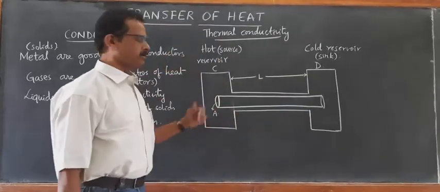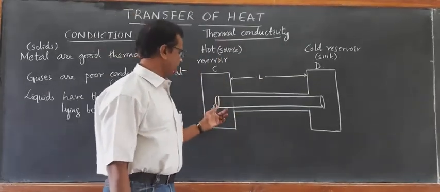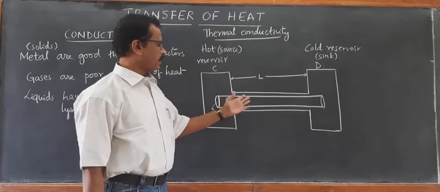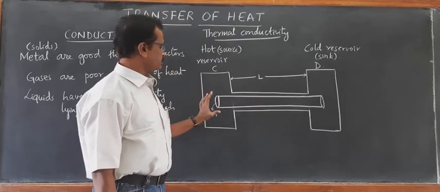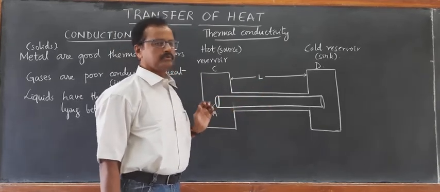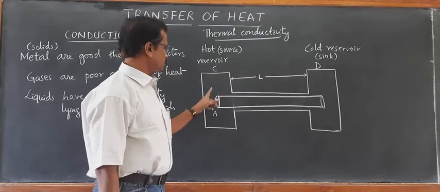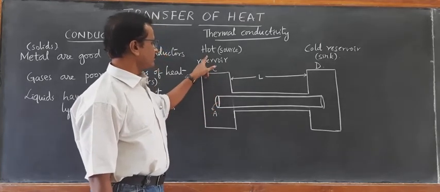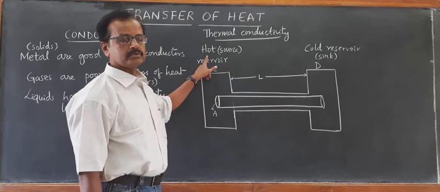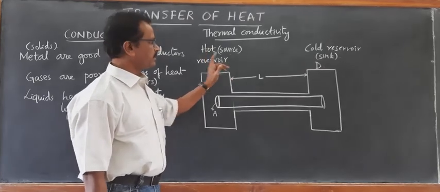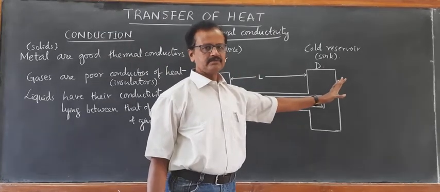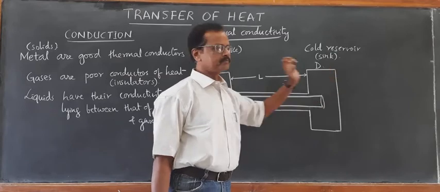Consider a metal rod of area of cross section A having length L placed between two ends. One end at a hot reservoir having a very high source of heat. Another end at a cold reservoir which is maintained always cold.